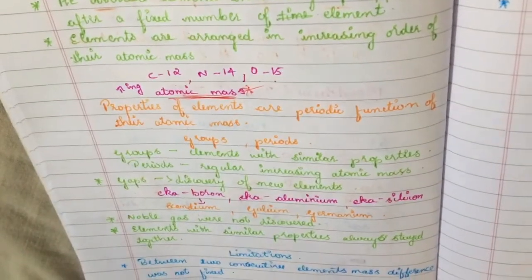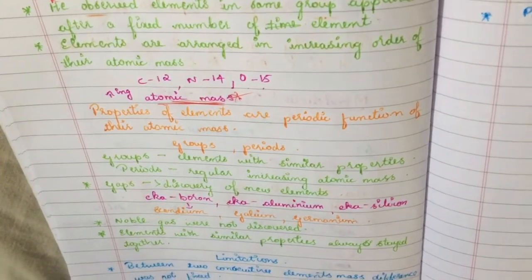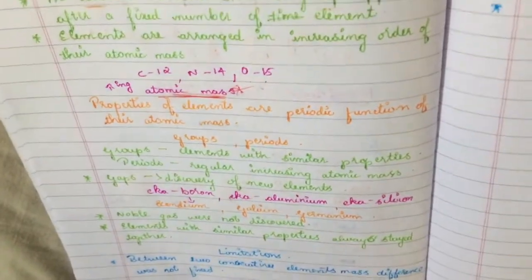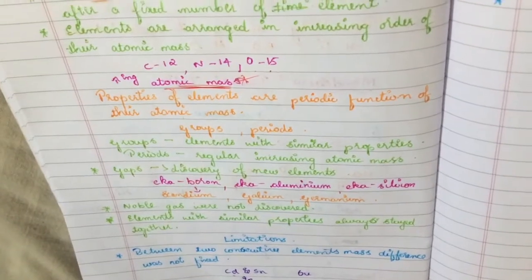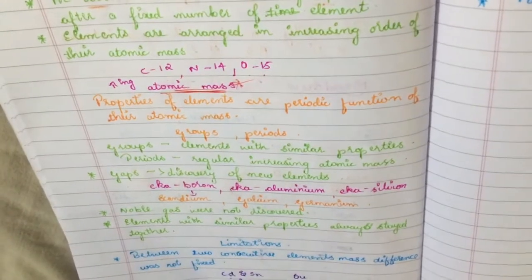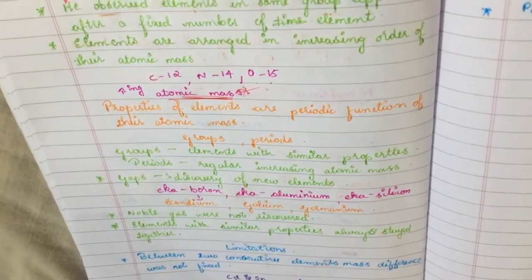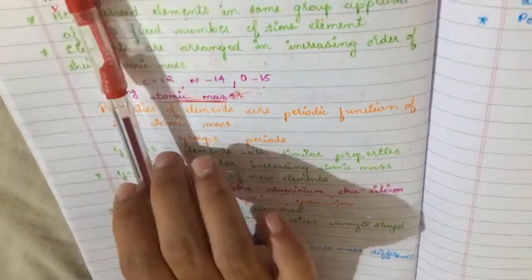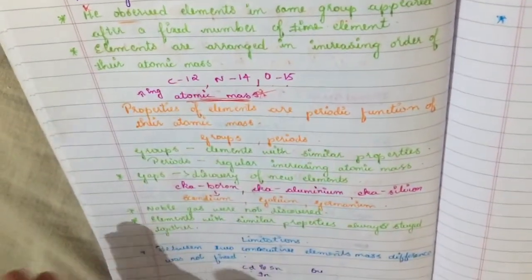These noble gases, which are now found in the 18th group, were not discovered at the time of Mendeleev. What he did was leave some spaces at the last, as you can see in the picture, so that they could be fitted in. Whenever other elements were found, it wouldn't alter or disturb the position of other elements. So elements with similar properties always stay together. For example, lithium, beryllium, carbon had similar properties, and those stayed together at all times.